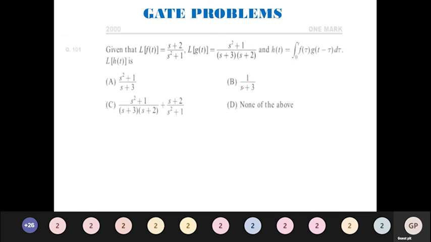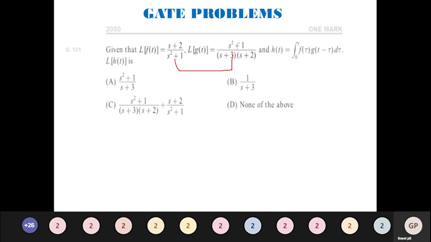So next, given that Laplace transform of f of t is s plus 2 divided by s plus 1. Laplace transform of g of t is s square plus 1 divided by s plus 3 into s plus 2. And h of t they have given. Now they are asking you to find the Laplace transform of h of t. Very simple. Laplace of convolution is going to be multiplication in another domain. Multiplication in time domain will be convolution in the other domain. Same concept we are going to use. So I am just going to multiply it. That's all. Nothing else is required. You multiply both the things, you will get the answer.